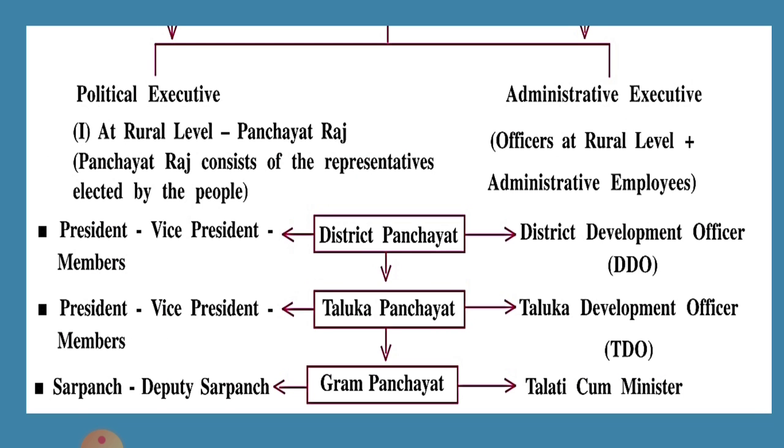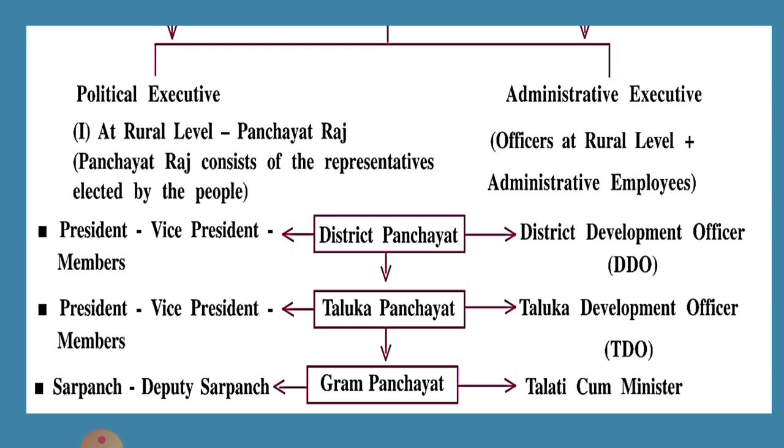Now, political executives are elected by the people through the process of voting. At the rural level, you have the Panchayati Raj, which is also a three-tier structure. At the bottom, you have the Gram Panchayat. The Sarpanch is elected by the people directly, and the Talati cum Mantri is the post appointed by the government who looks after the administration.